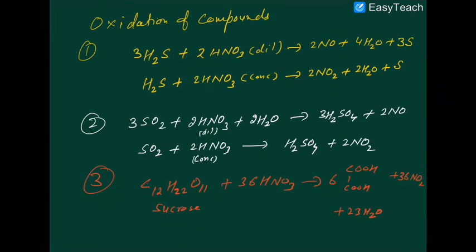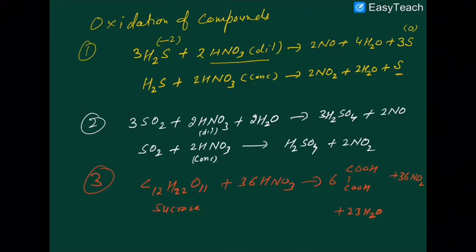Now, in case of compounds, both dilute and concentrated nitric acid have the ability to oxidize them. On sulfur, dilute nitric acid has no effect. But on sulfide ion, it has effect. So sulfide ion that is in -2 state transforms into sulfur that is in 0 state. So dilute nitric acid will transform sulfide into colloidal sulfur. Similarly, concentrated nitric acid will transform this into sulfur. Are you getting that or not?